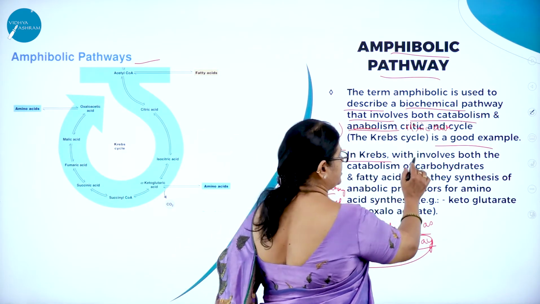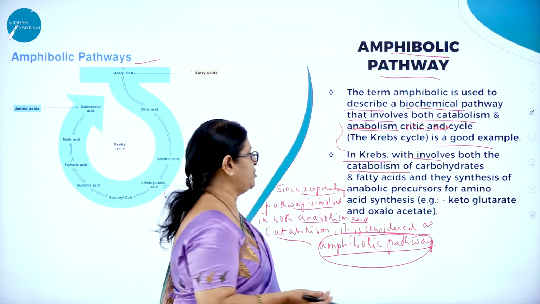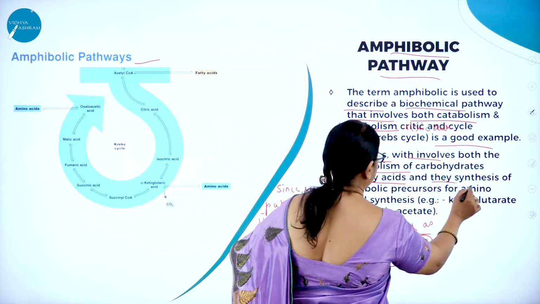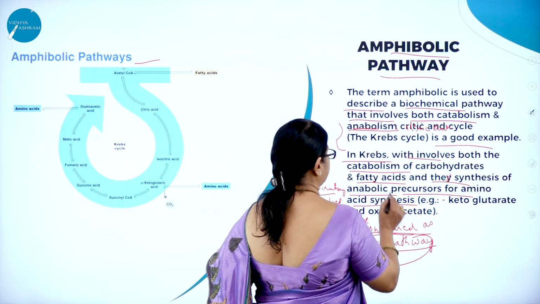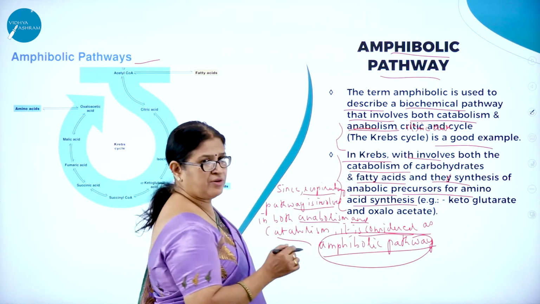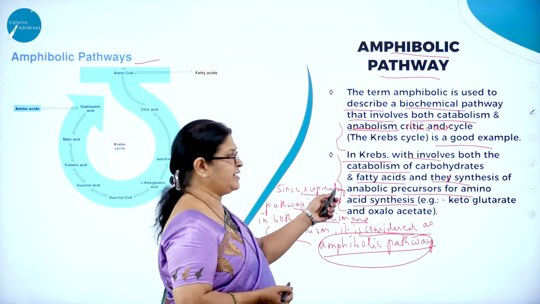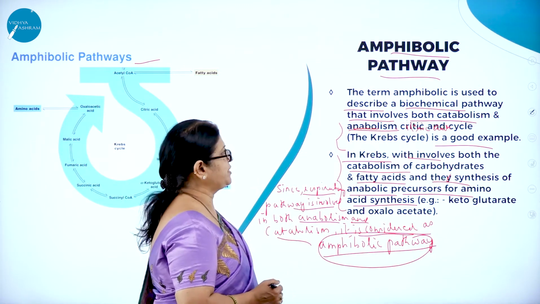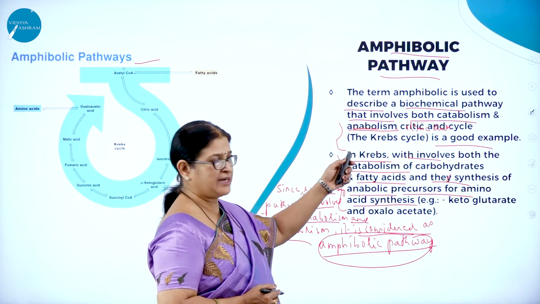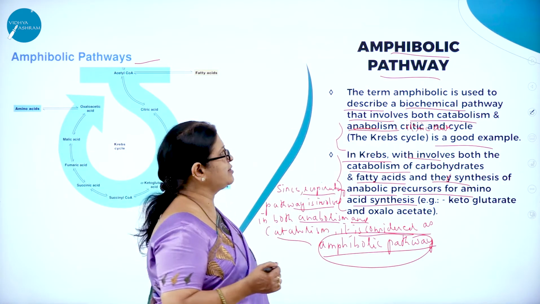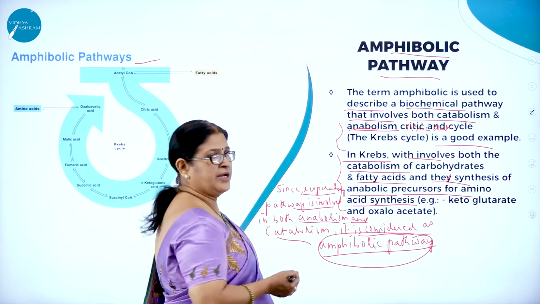And the Krebs cycle involves both catabolism, the breakdown of carbohydrates and fatty acids, and the synthesis of anabolic precursors for amino acid synthesis. So in Krebs cycle, which involves both the catabolism of carbohydrates and fatty acids. So what is amphibolic pathway? The term amphibolic is used to describe a biochemical pathway that involves both catabolism and anabolism. So which is the best example for amphibolic pathway? Citric acid cycle, which is also called as TCA cycle or Krebs cycle.